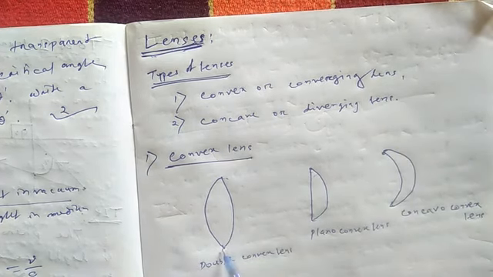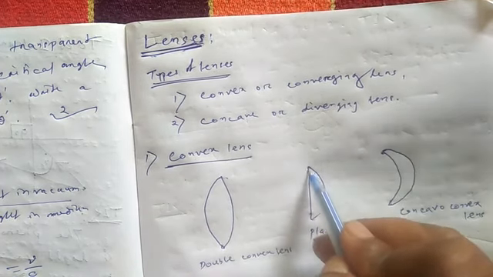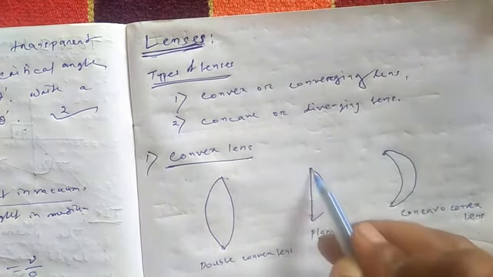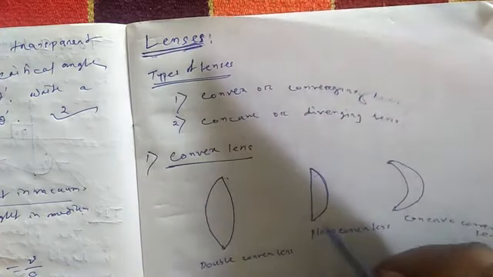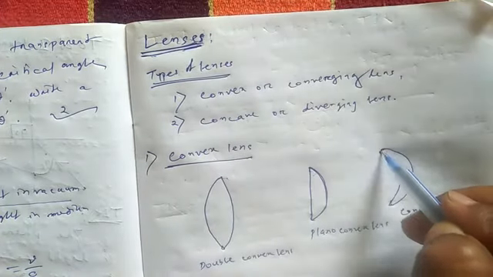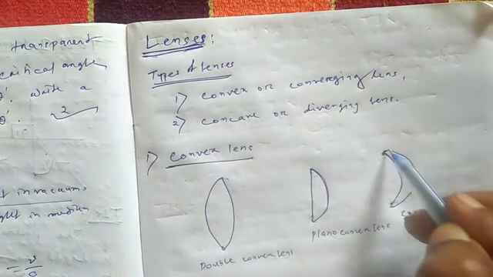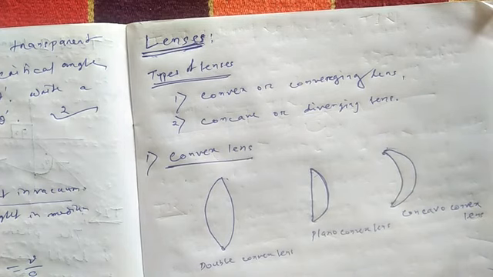This is called a double convex lens or simply convex lens. This is a plano convex lens: one surface is plane and the other surface is convex, that is why it is called plano convex. And this is called a concavo convex lens: this is a concave surface and this one is a convex surface.